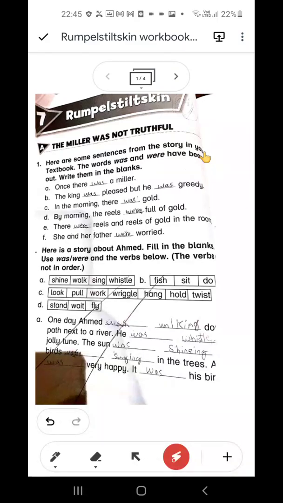So what do we call them? Helping verbs or auxiliary verbs. Understood? And why do we use them? Because they are a part of simple past tense. That is why. So now the question is, they said fill these blanks either with was or with were. So when to use was and when to use were?